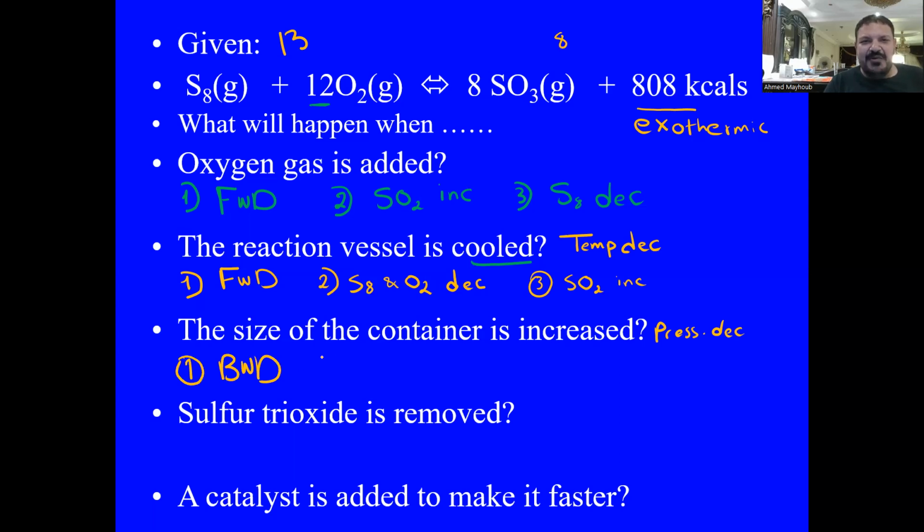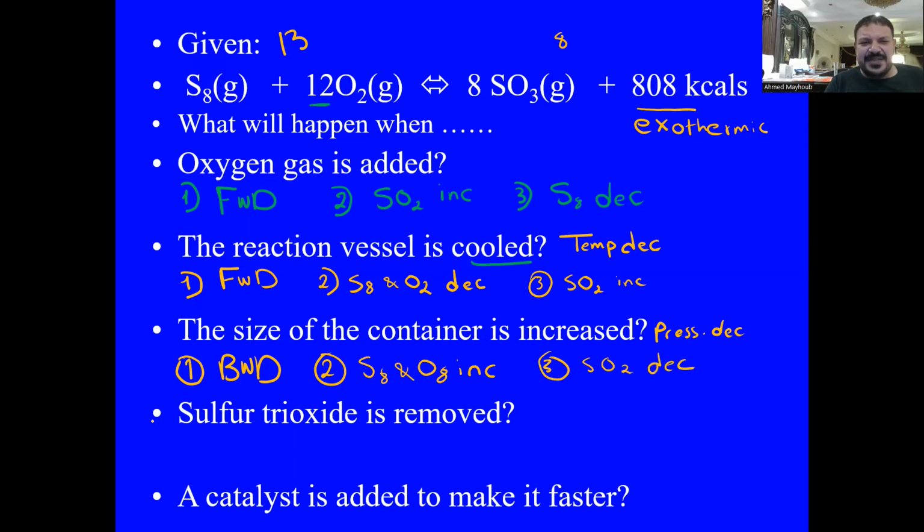What will happen to the sulfur dioxide, sulfur and oxygen? Since it's backward, sulfur and oxygen increase. We are restoring them, while sulfur dioxide decreases.